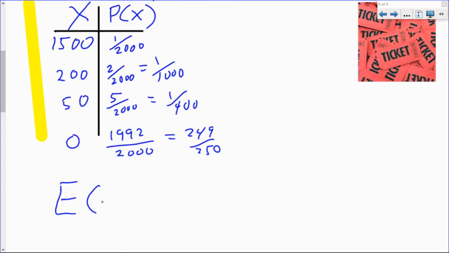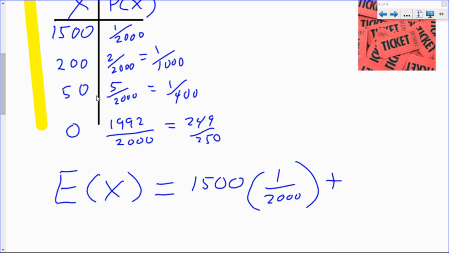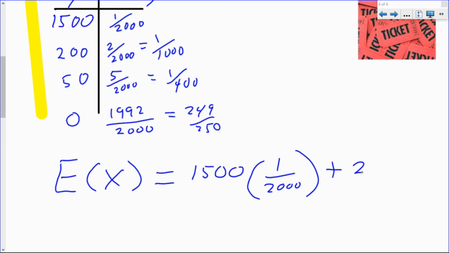So we take the probability of each outcome happening, multiplying by the value of that outcome. So, for example, $1,500. Multiply that by its probability of 1 out of 2,000. Plus the probability we win the $200 prize times 200. So 200 times 1 in 1,000.